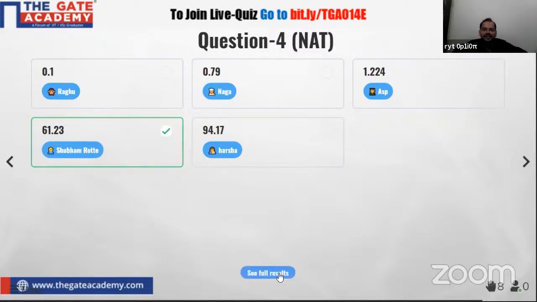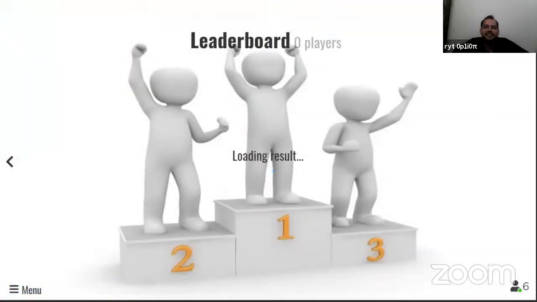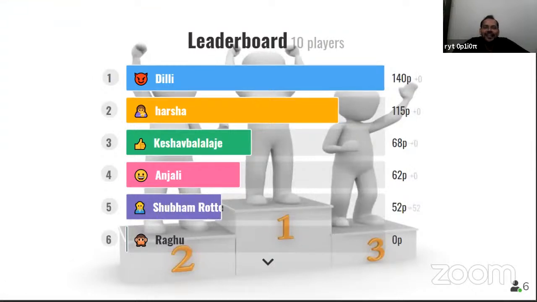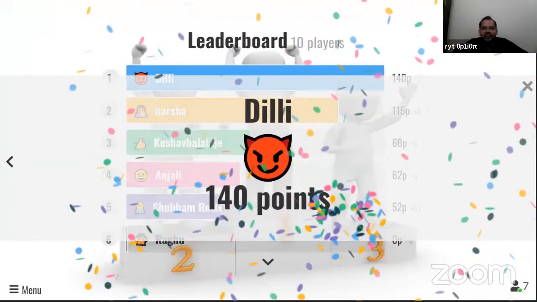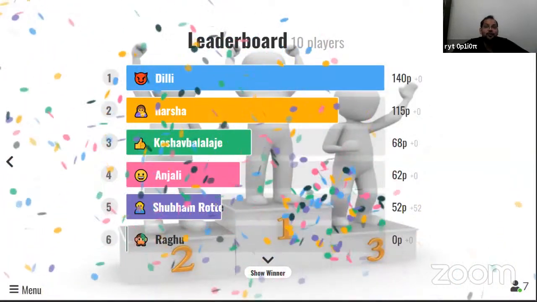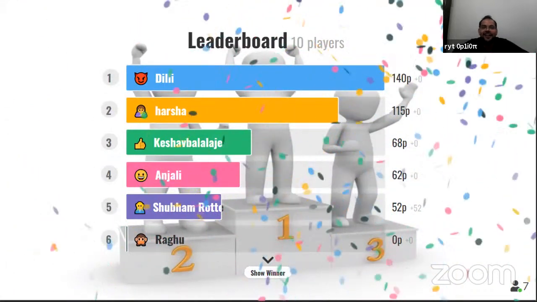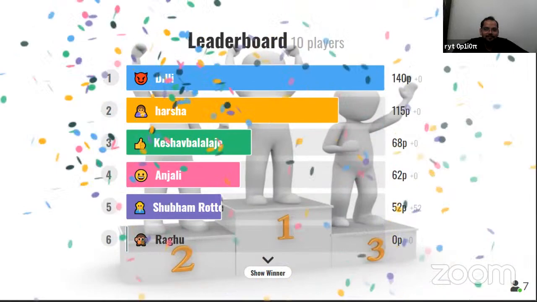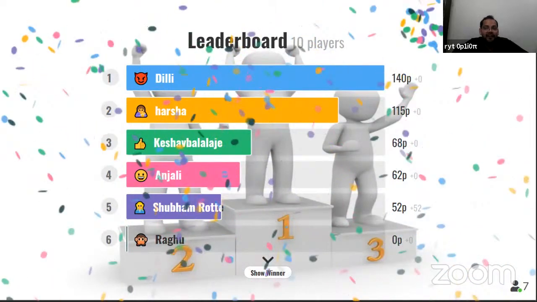Now we will see who is the topper, who is the winner of this quiz, and see the result on your screen. Very good. So Delhi is at the top position, and congratulations, Delhi. Harsh, very good, you scored 115 points and you are at the second position. And very good, Keshav Balaji, you are at the third position. And Anjali, you missed the competition by a very small margin.